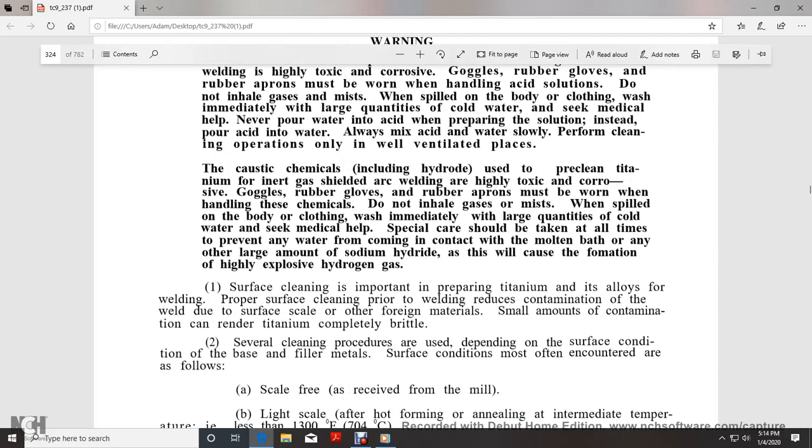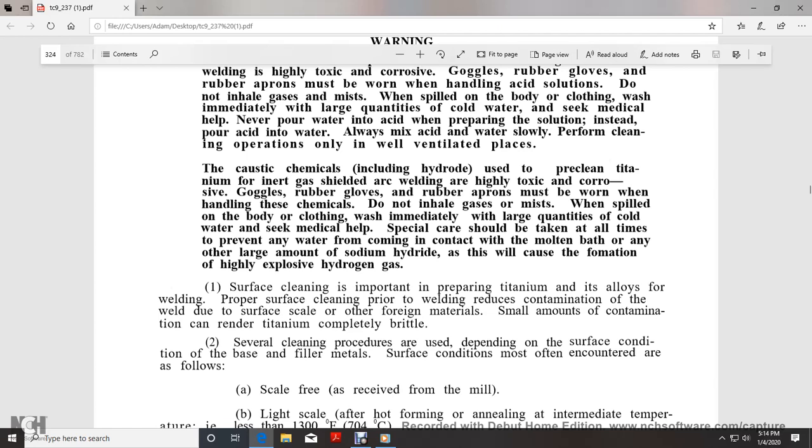Caustic chemicals, including sodium hydride, used for pre-cleaning titanium for gas shielded arc welding are highly toxic and corrosive. Goggles, rubber gloves, and rubber aprons must be worn when handling these kinds of chemicals. Do not inhale gas or mist. When spilled on the body or clothing, immediately use large quantities of water and seek medical help. Special care should also be taken at all times to prevent any water from coming in contact with a molten bath or any large amount of sodium hydride, which will cause the formation of highly explosive hydrogen gas.